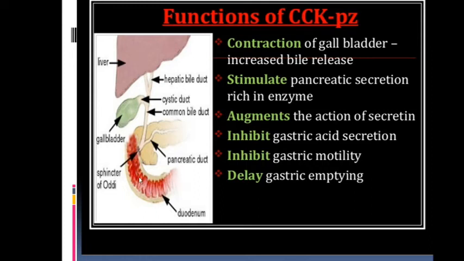Inhibit the gastric motility and delay the gastric emptying. So these are the functions. This is also covered in the lecture on small intestine and large intestine.